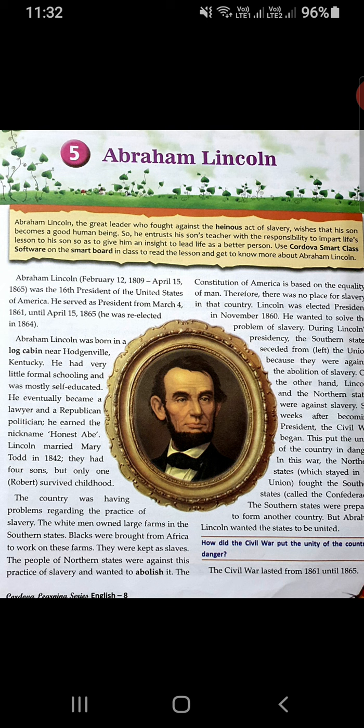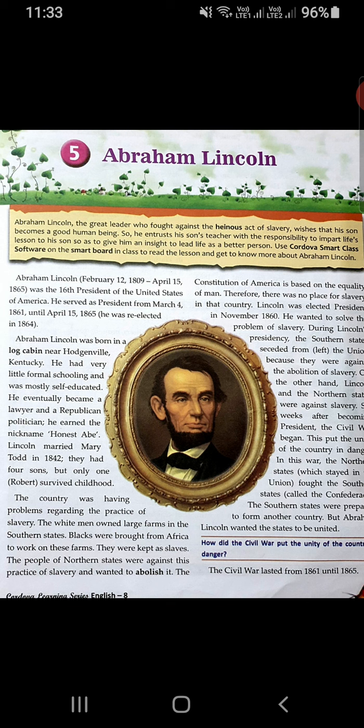He had very little formal schooling and was mostly self-educated. So he did not go to school, formal schooling. He never got education in a proper school, and most of the time he got educated by himself. Whatever he experienced, he got educated by himself. He eventually became a lawyer and a Republican politician. So he eventually became a lawyer, first of all, like our Gandhiji, and finally he became a Republican politician. He earned the nickname Honest Abe.